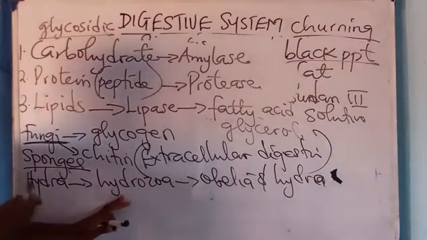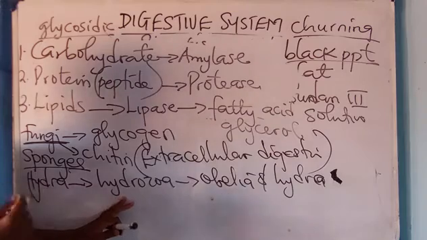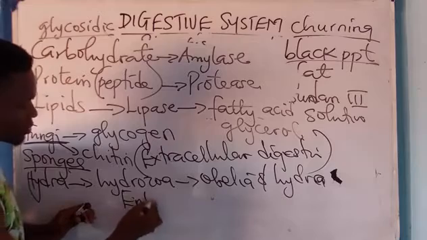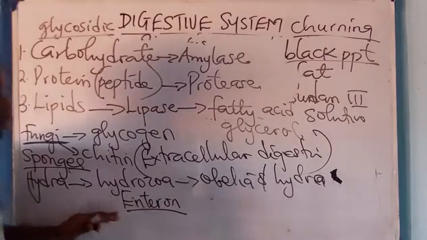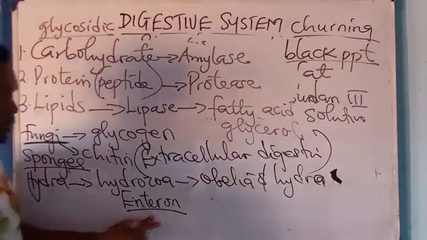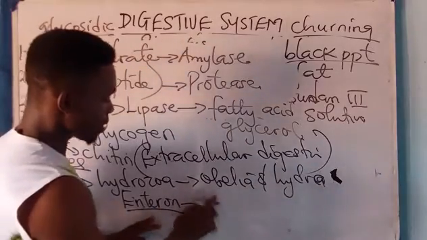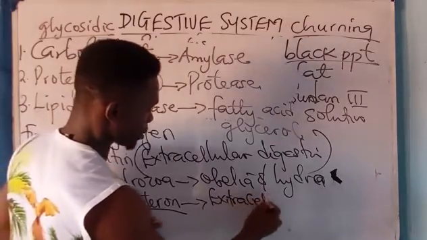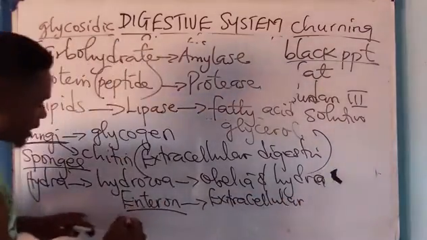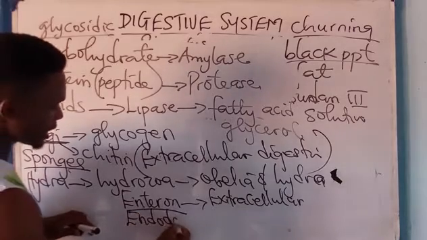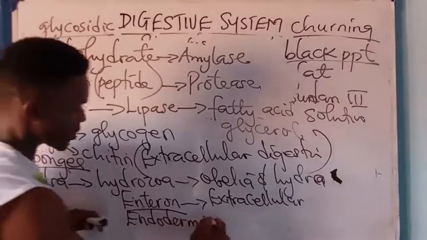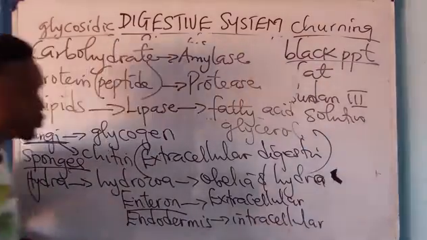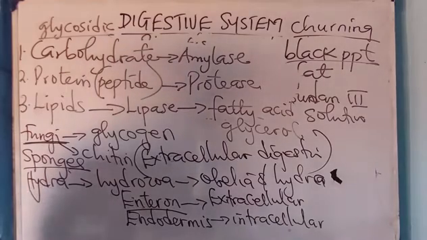Now, digestion in Hydra occurs in the enteron. Please take notes. Digestion in Hydra occurs in what? The enteron. And in the enteron, you have extracellular digestion, while in the endodermis, all right, you have what? Intracellular digestion. So which means that in Coelenterates or Cnidarians,